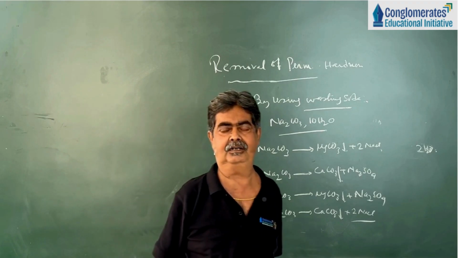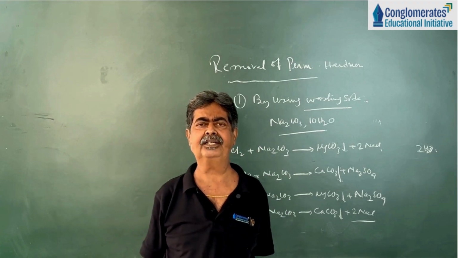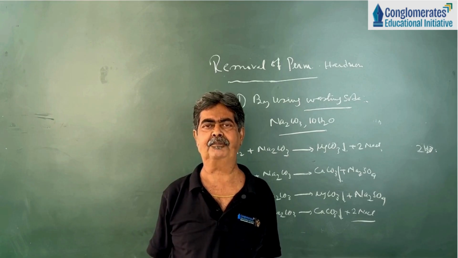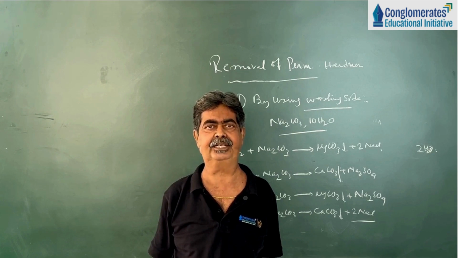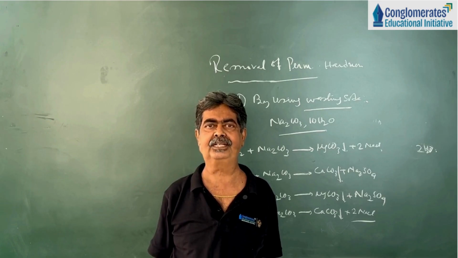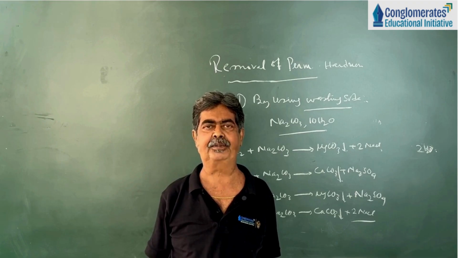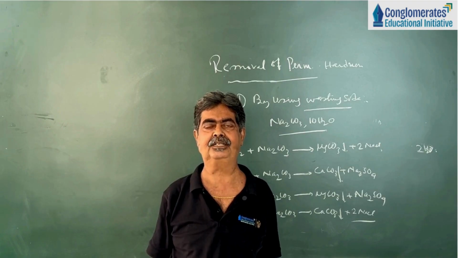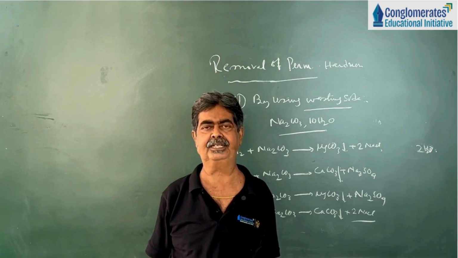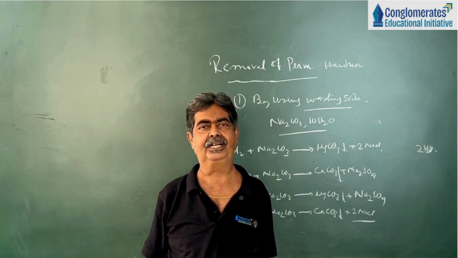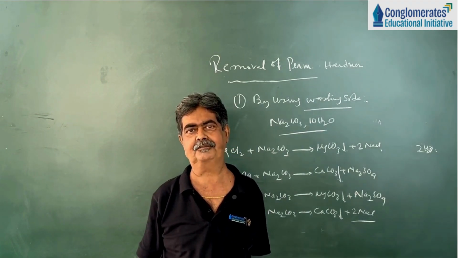So, let me conclude that permanent hardness can be removed by applying washing soda, because washing soda is nothing but sodium carbonate, and this sodium carbonate combines with the soluble chlorides and sulfates of calcium and magnesium ions and they are deposited as a precipitate of calcium carbonate and magnesium carbonate, removing permanent hardness.